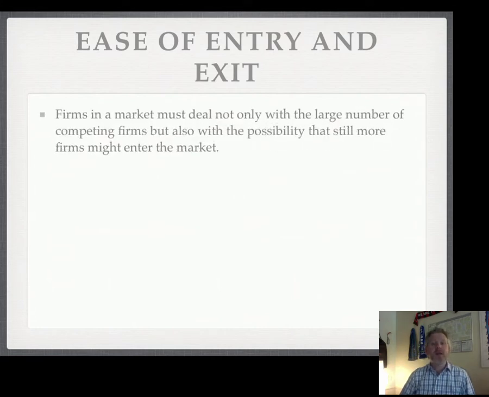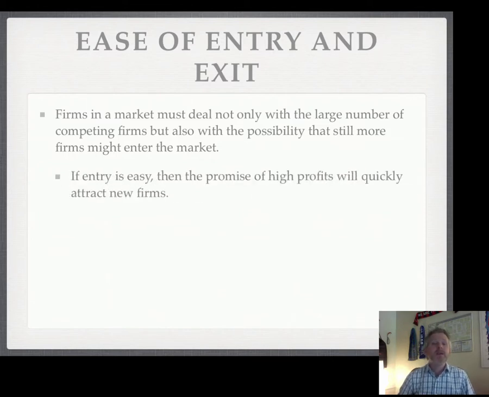So that means that a firm in a market doesn't just have to deal with the firms in the market now that they're competing against, but they also have to worry that other firms could enter into the market. So what this will mean for us is, if entry is easy, then if we see really high profits in a particular market, we should expect firms to enter into that market. All right. So that's going to be kind of a key thing that drives some of the results from this model. If entry is difficult, then the firms would not enter into the market if there were high profits.